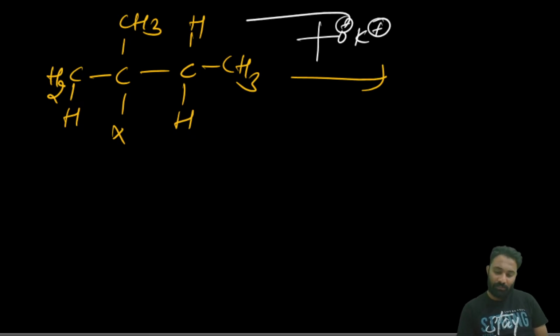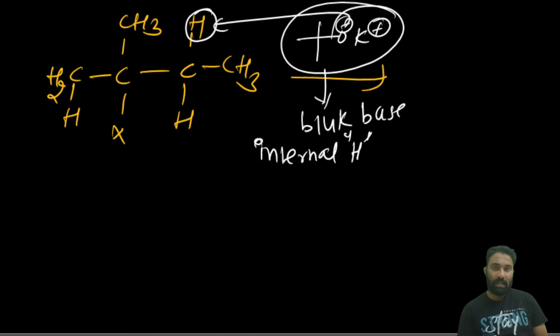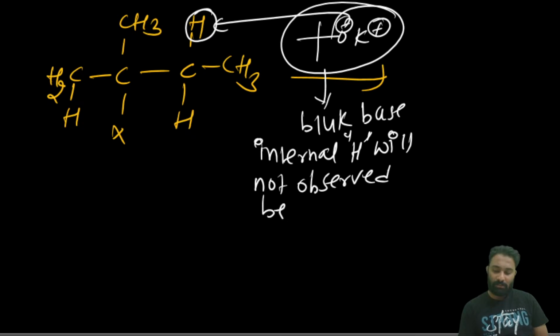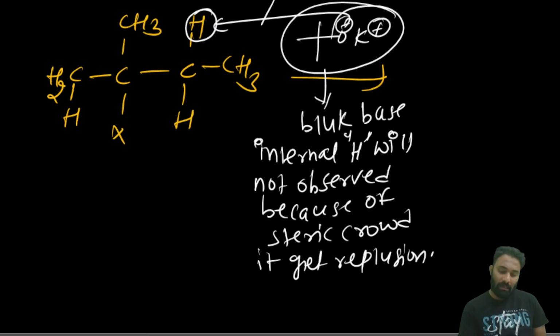If it wants to attack the internal hydrogen, due to the bulkiness, the internal hydrogen will not be abstracted because of steric crowding. It will get repulsion, so due to the repulsion it will not abstract the internal hydrogen.